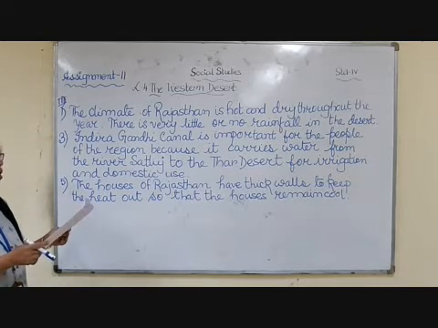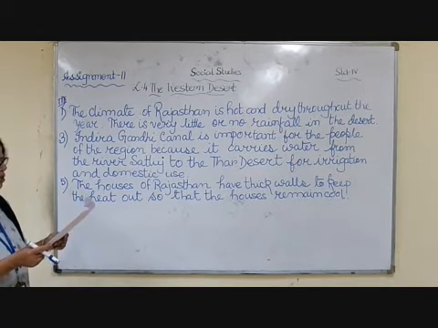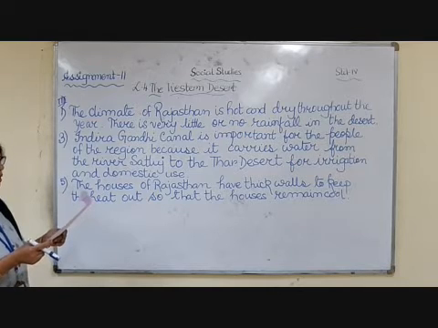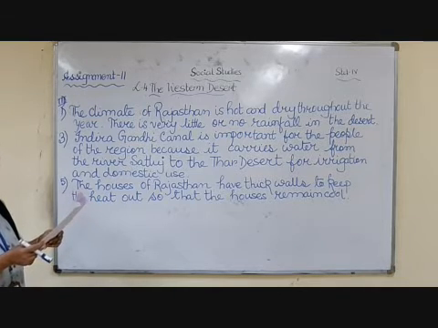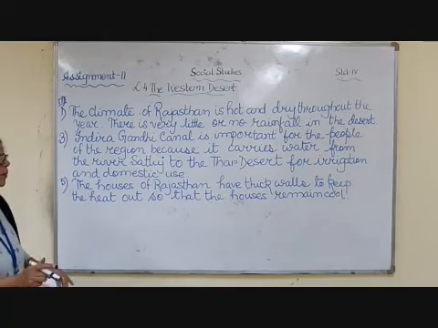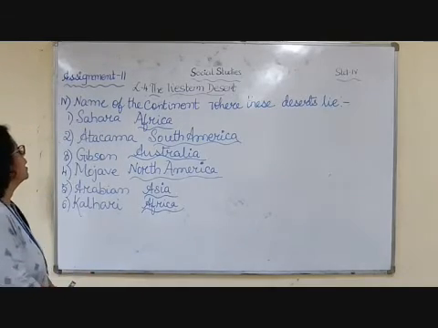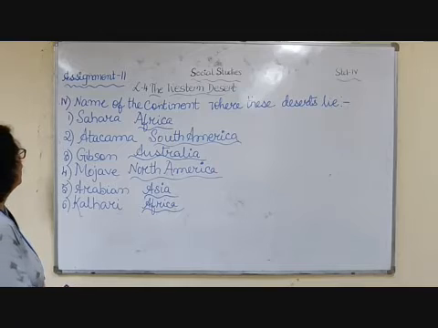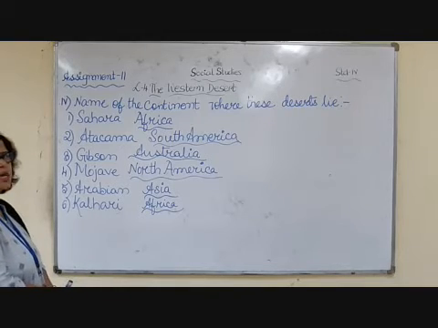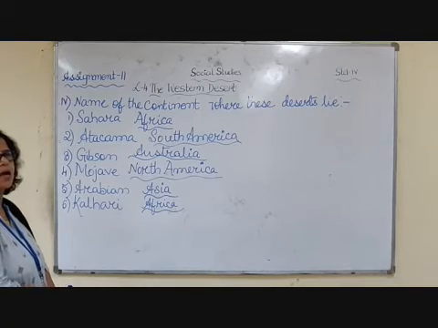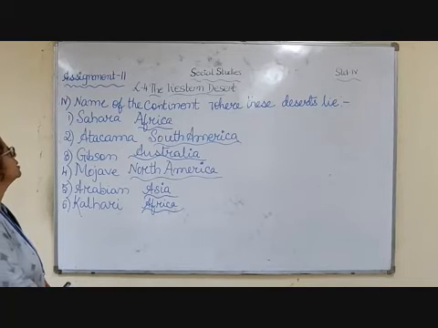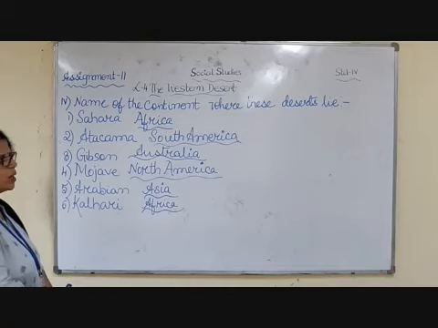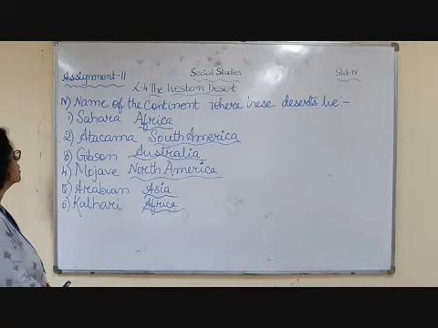Now we come to the last set of questions. Question number 4. Write the name of the continents where these deserts lie. The name of the continent where these deserts lie. And the first one, Sahara Desert. As you all know, Sahara Desert is the largest desert in the world. It is in Africa. Next, Atacama Desert. It is in South America. Number 3, Gibson Desert is in Australia.